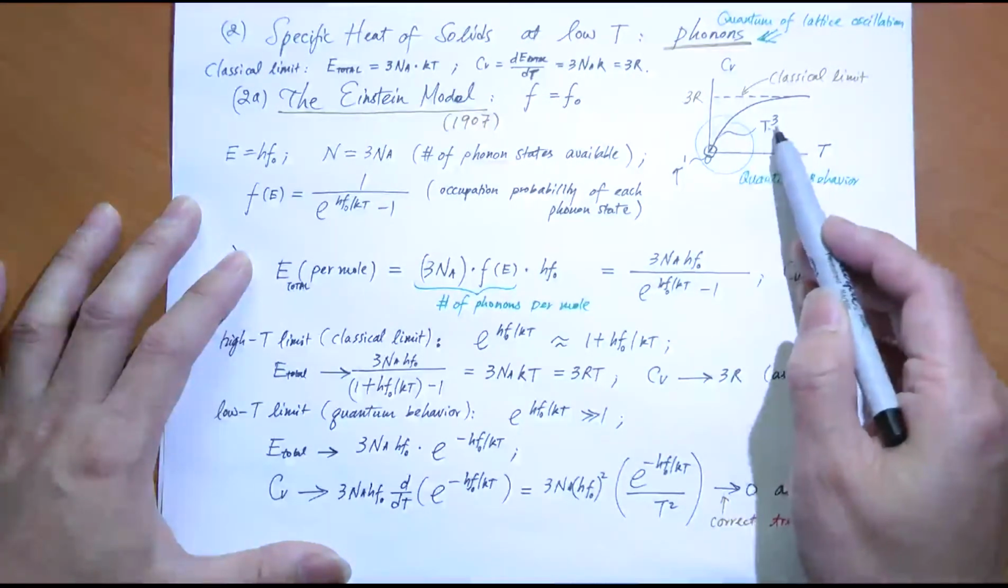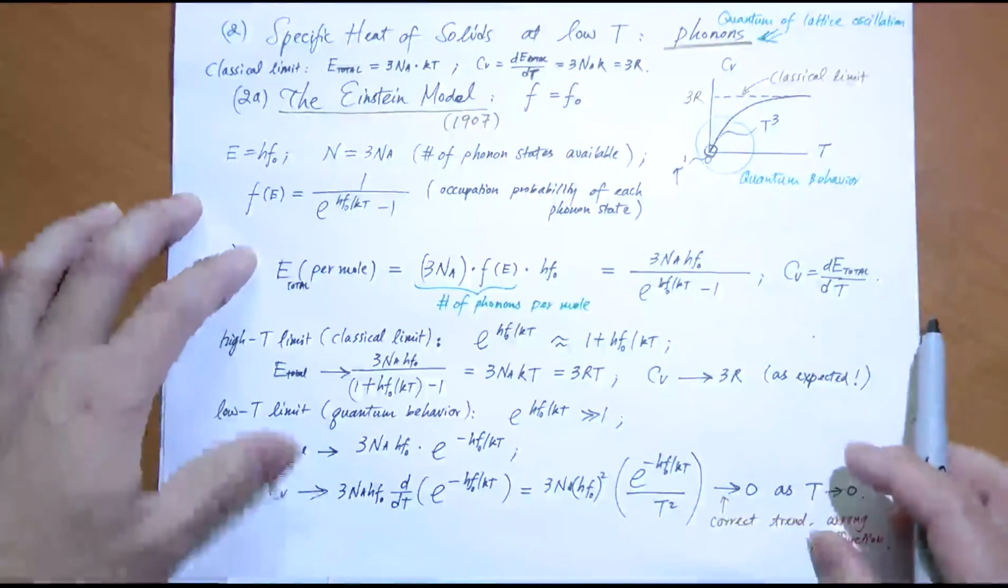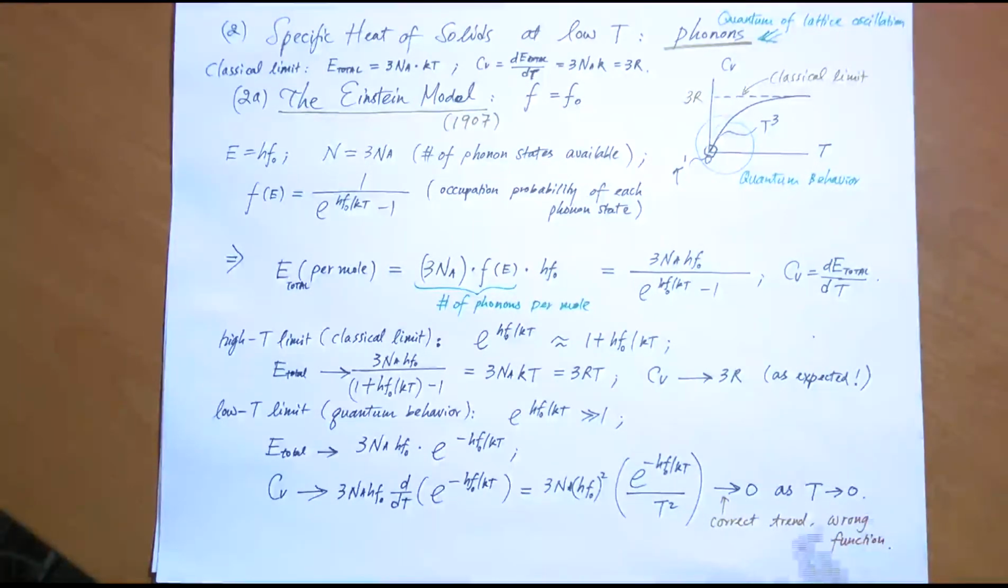As expected, it would be t to the power 3 according to experiment. This is not t to the power 3. It's some sort of exponential decay. So therefore, it's a correct trend going to 0, but it's a wrong function. It's not an exponential function. It's t to the power 3. So how do we get that t to the power 3?